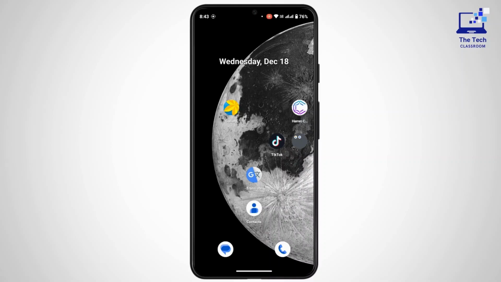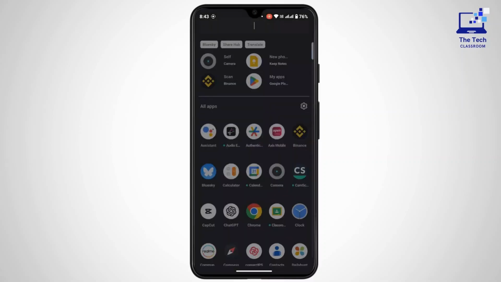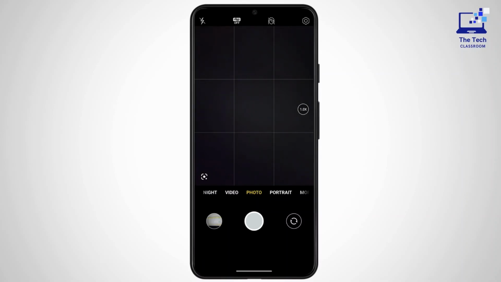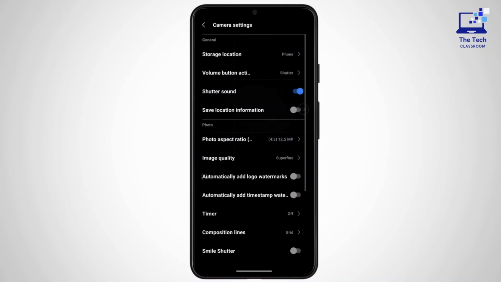First of all, you have to open up your camera in your Android device. So open up the camera. Once you have opened the camera in your device, if you navigate to the top right corner, there you will find the settings option. Tap on settings.